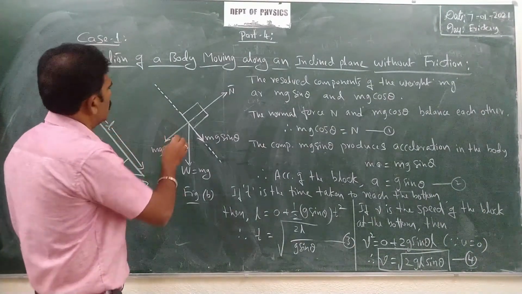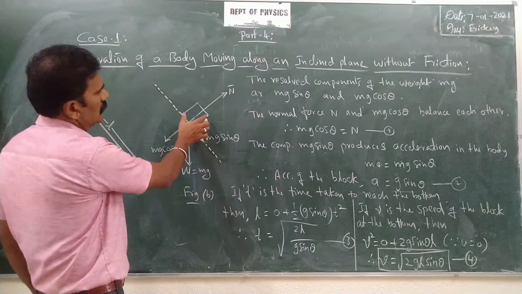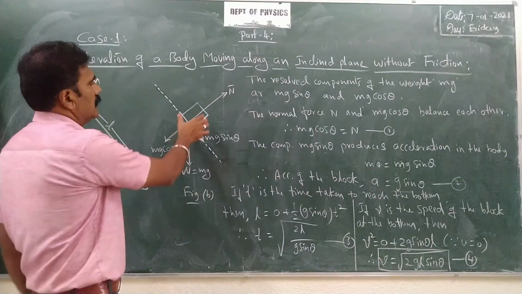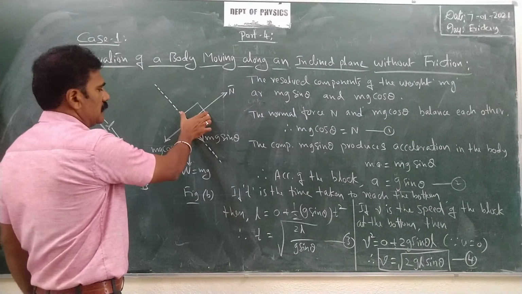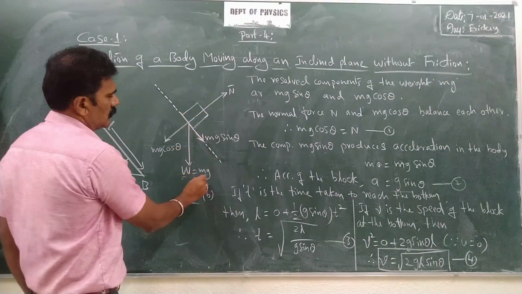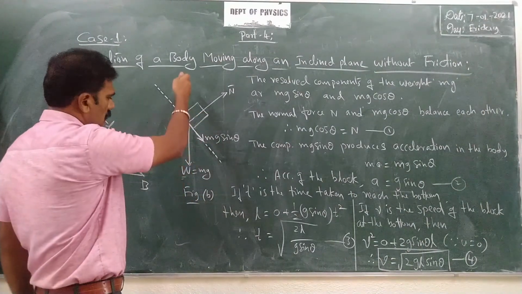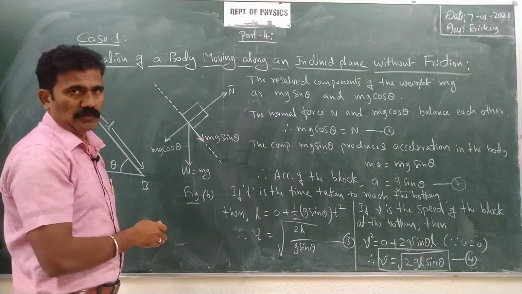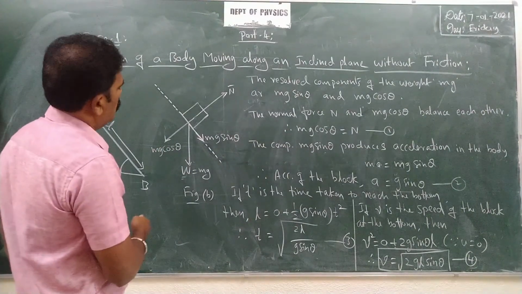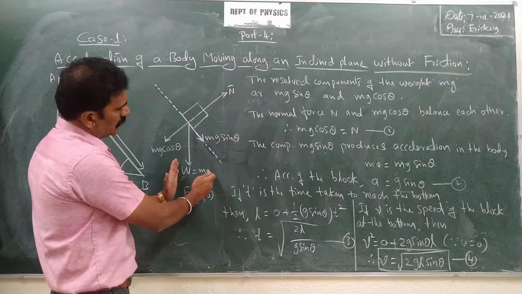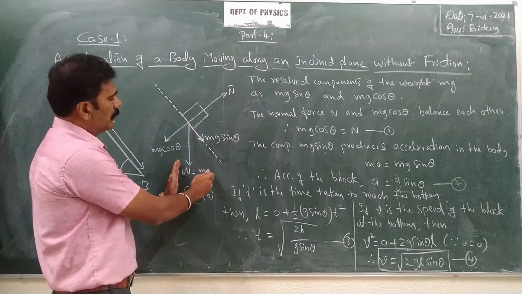When the body is sliding down like this, first of all it has its weight. The weight of the body W is equal to mg, acting exactly vertically downwards, correct? This weight can be resolved into two perpendicular components.